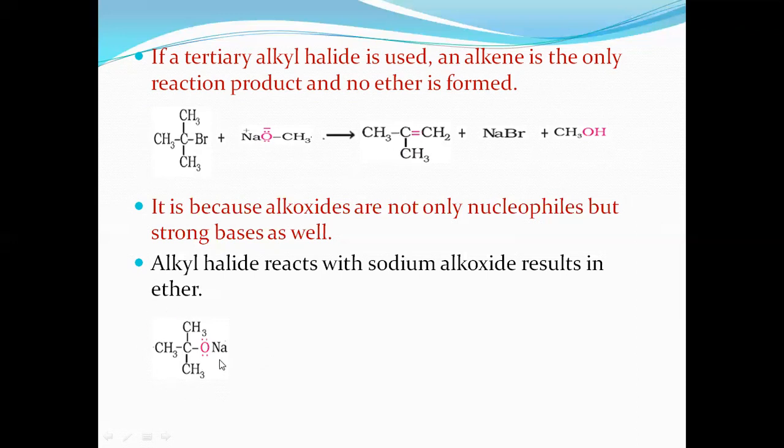Instead, if tertiary alkoxides are used with alkyl halide, it definitely gives what? Ether. It results in ether formation. So that's why when you use alkoxide, which alkoxide? Tertiary alkoxide or sodium alkoxide with the alkyl halide.